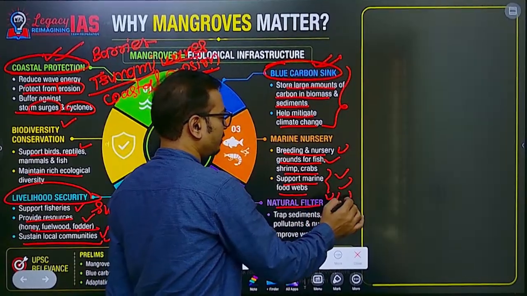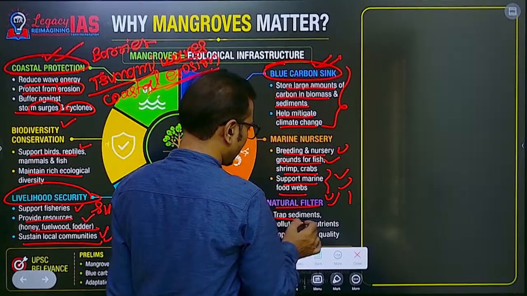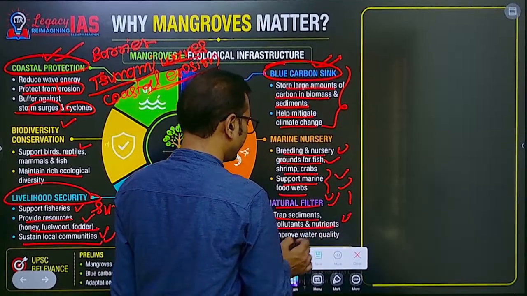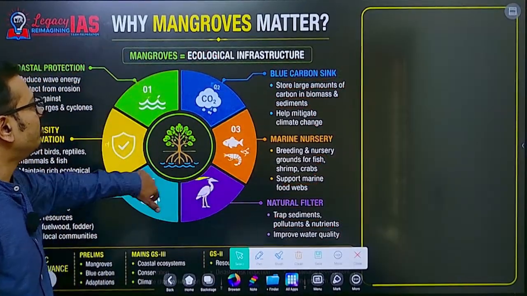We can say they have become important, the kidneys of the world, along with wetlands. They trap sediments, pollutants and nutrients, and improve water quality. This is the significance you should talk about for mangroves.